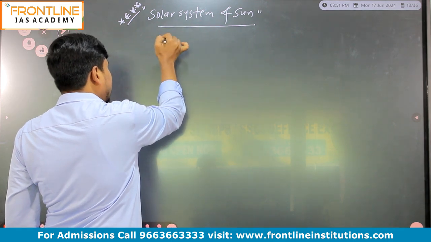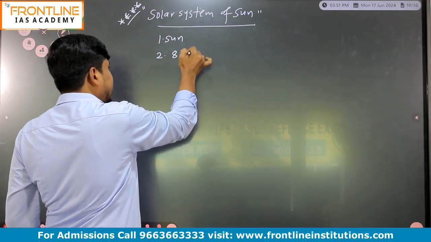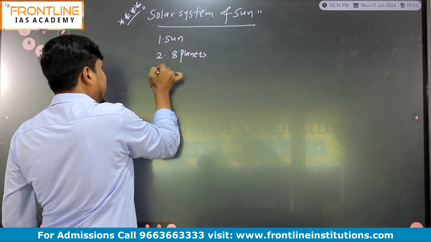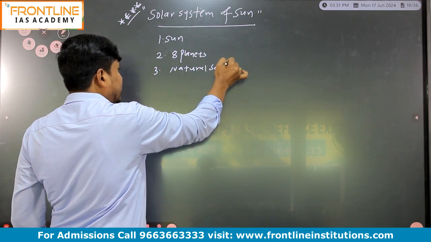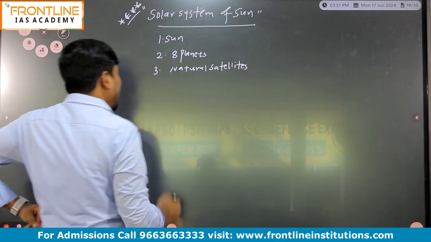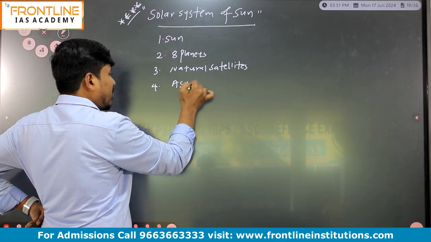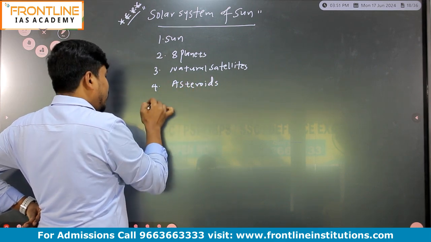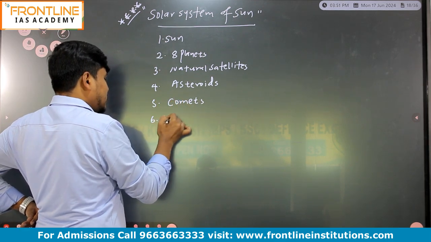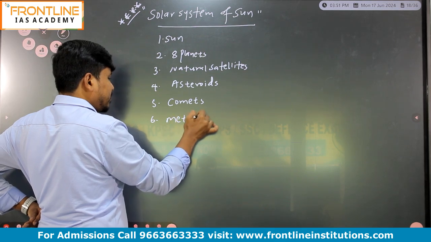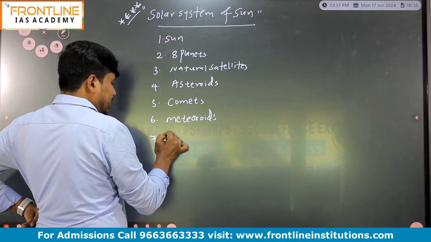The first one, sun. Second one, 8 planets. Third one, natural satellites. Fourth one, asteroids. Fifth one, comets. Sixth one, meteorites. Seventh one, asteroid belt.